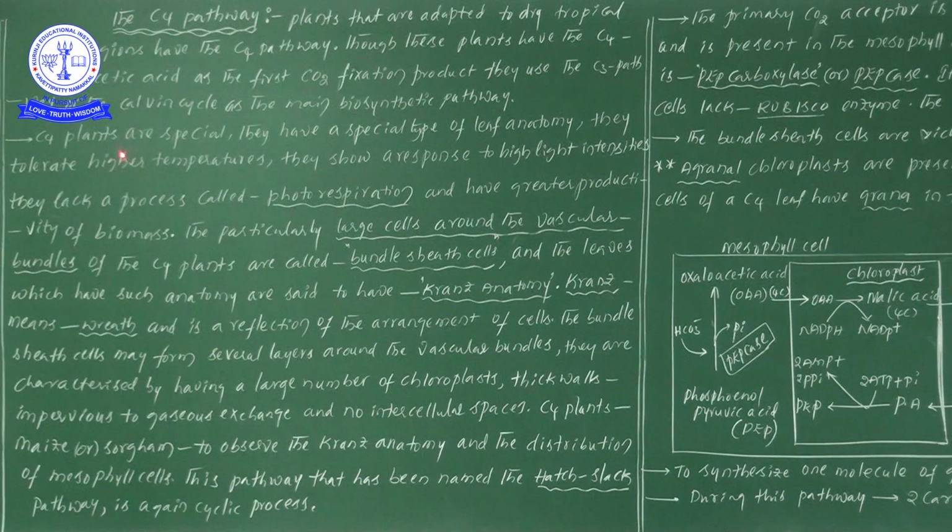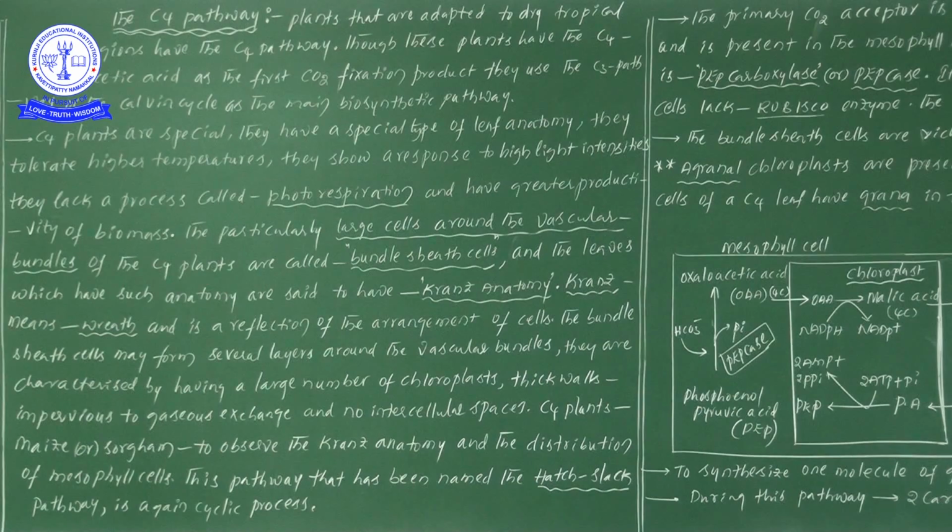Next, C4 plants are special. They have a special type of leaf anatomy and they tolerate high temperatures. Because of the special anatomy they can tolerate high temperatures and they show a response to high light intensities.